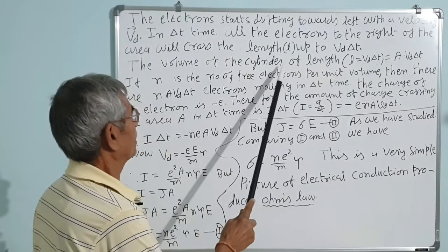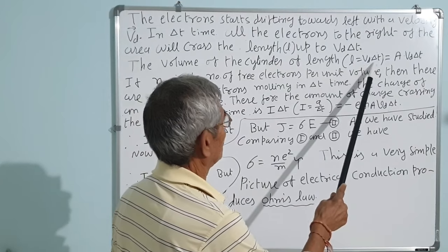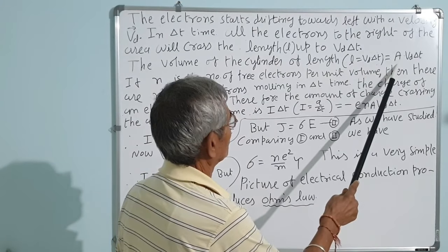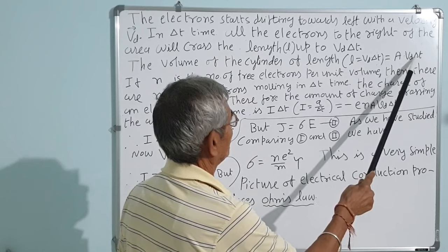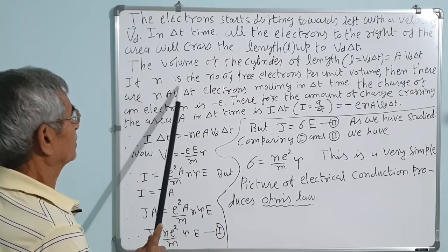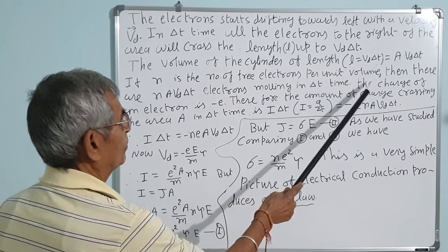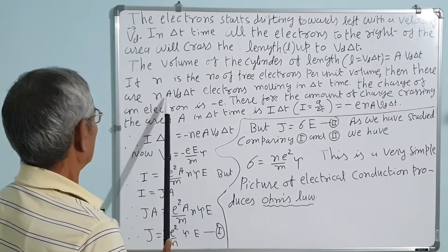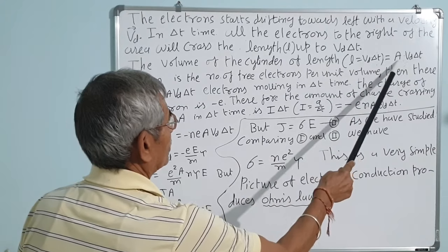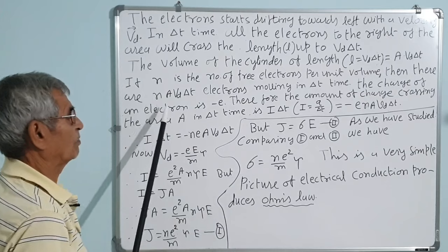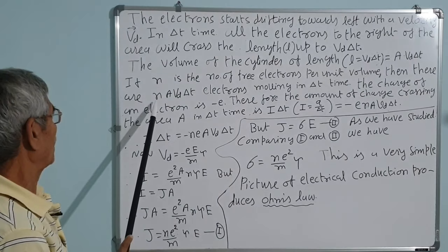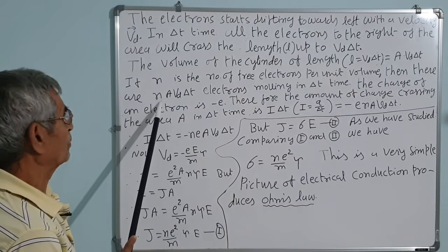The volume of the cylinder is the cross-sectional area A into length, that is A into Vd into delta t. If n is the number of electrons per unit volume, then there are n times the volume electrons. This is the volume that is covered by electrons in delta t time.